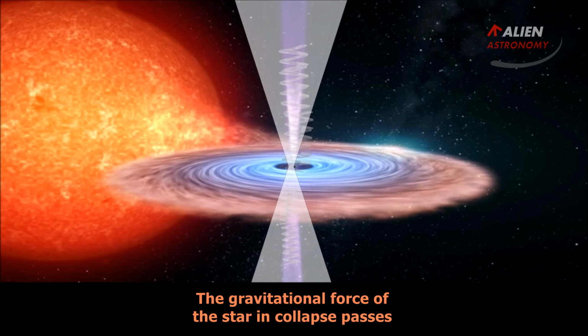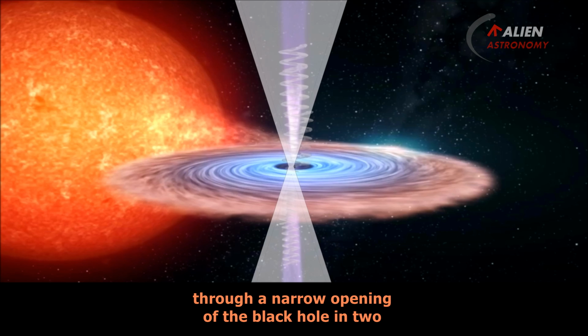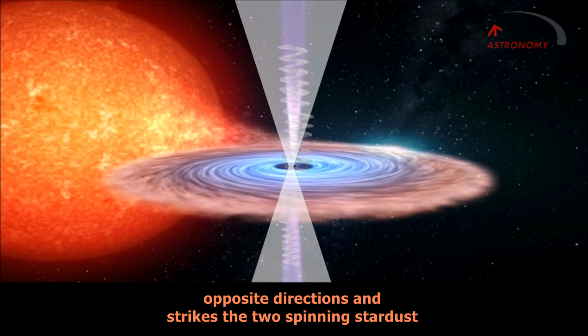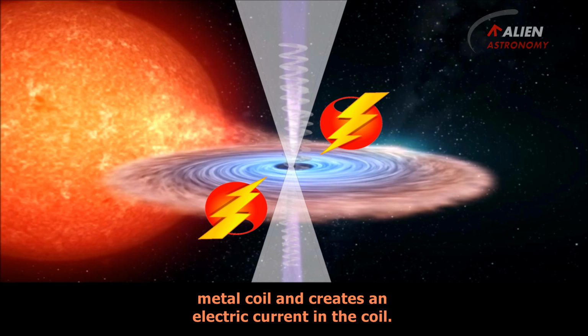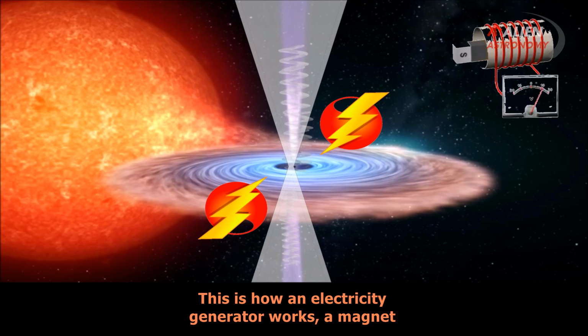The gravitational force of the star in collapse passes through a narrow opening of the black hole in two opposite directions and strikes the two spinning stardust metal coils, and creates an electric current in the coil. This is how an electricity generator works: a magnet which moves inside a metal coil, generating electricity. This creates an electrical generator.